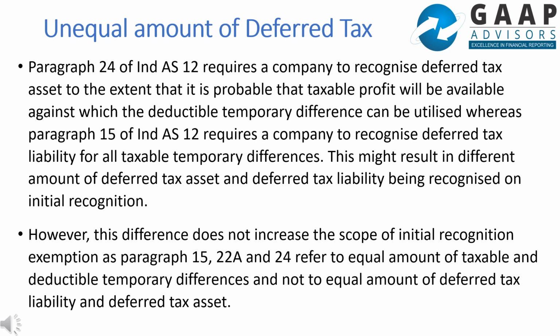However, this difference does not increase the scope of initial recognition exemption, as para 15, 22A and 24 refer to equal amounts of taxable and deductible temporary differences and not to equal amounts of deferred tax liability and deferred tax asset.